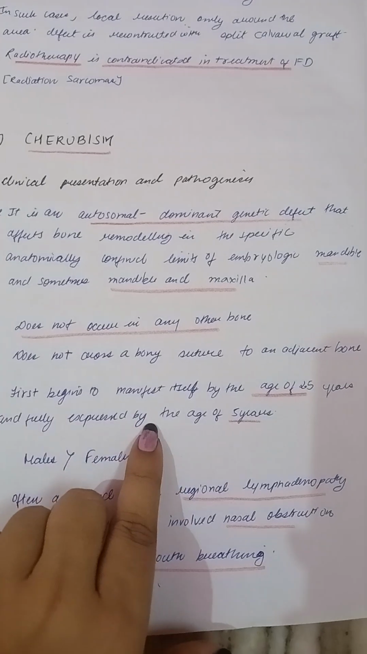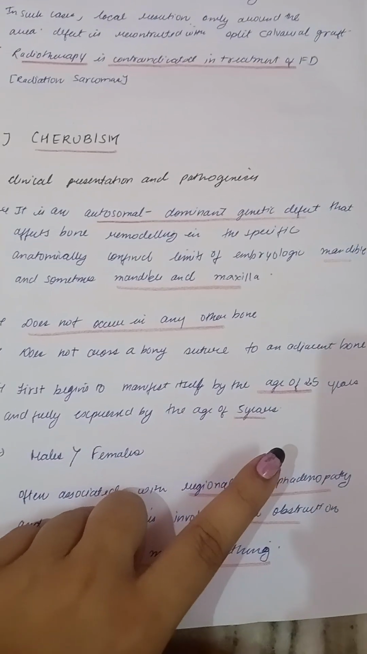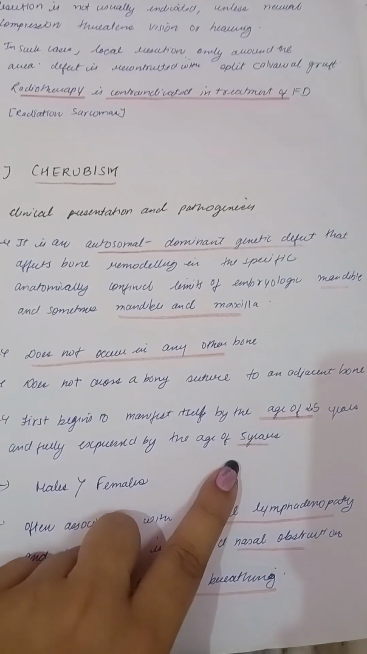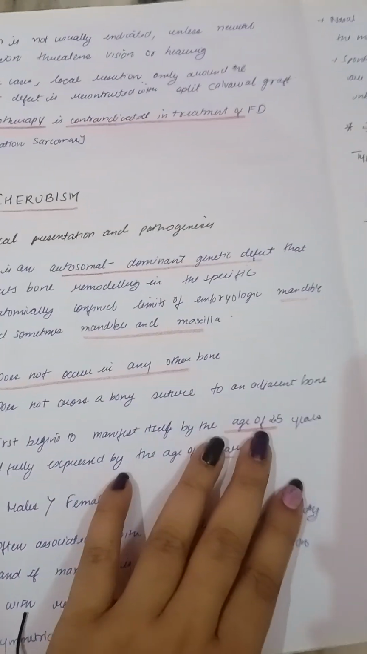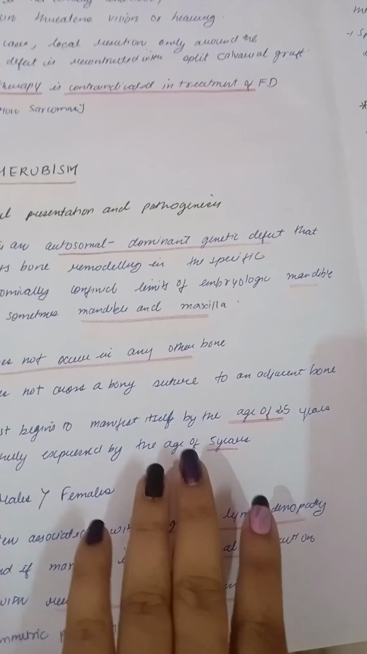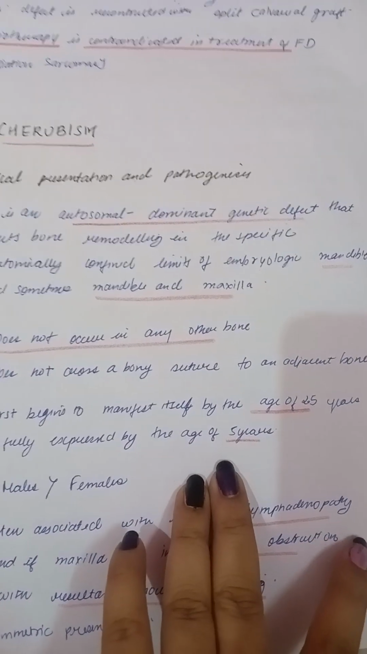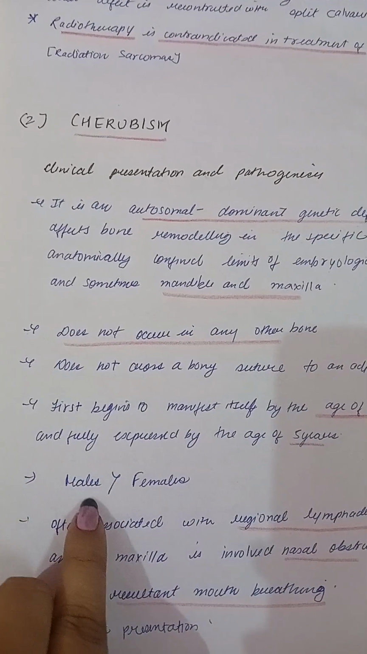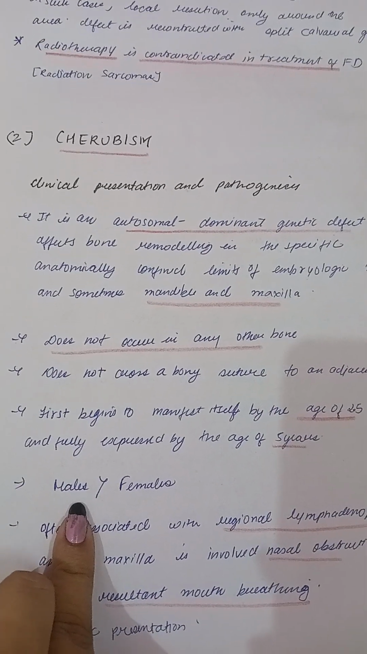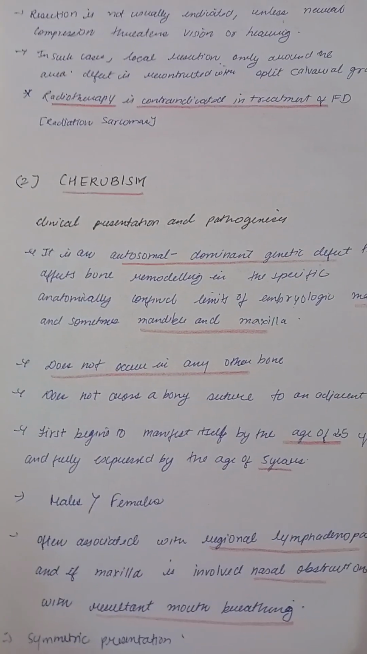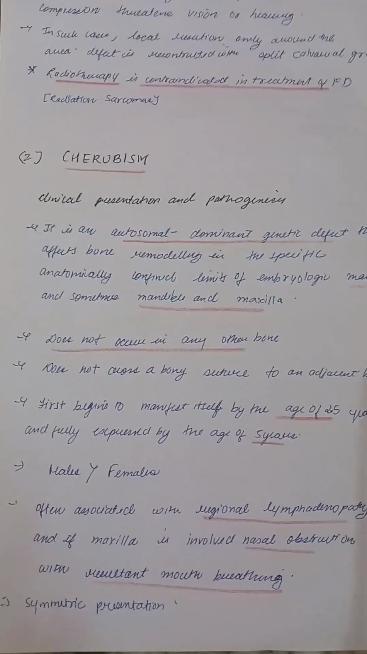It first begins to manifest itself by the age of 2.5 years and is fully expressed by the age of 5 years. It will start at the age of 2.5 years and it will be expressed fully by the age of 5 years. Now, males are more commonly affected than females because these gene defects are more common in males.